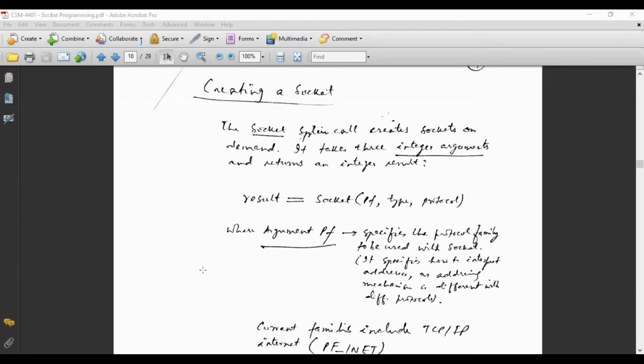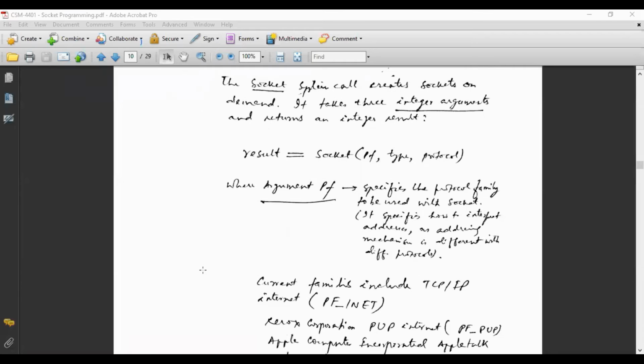Say for example, I am using socket with PF, type and protocol. Before I go to the operation, I am describing what the arguments are. The PF argument specifies the protocol family to be used with the socket. Different protocol families have different kinds of addressing mechanisms.